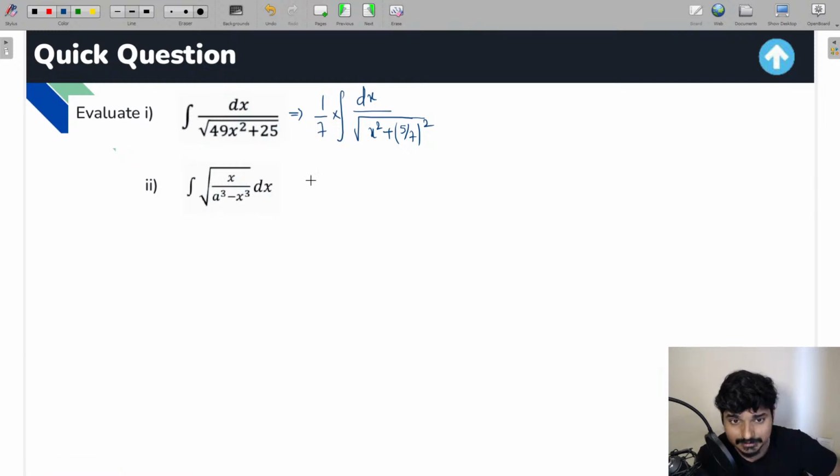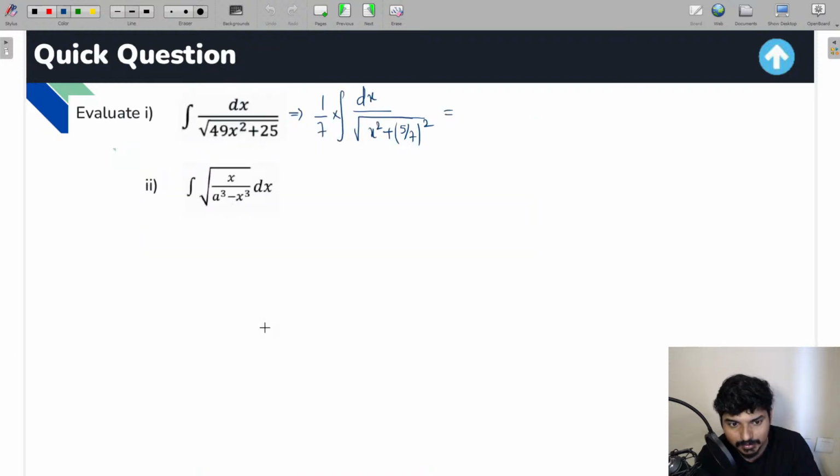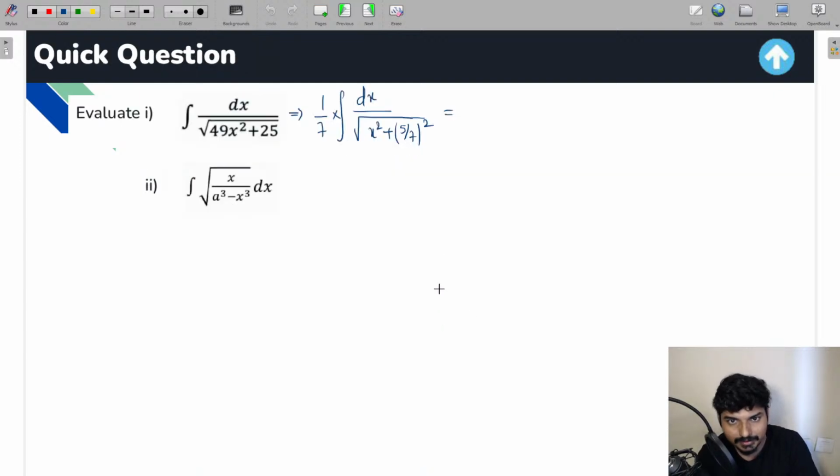Now, the second important point for you from here, guys, is that if you see this expression here, this can be written in this way. You see, this is exactly in the format of integration dx by under root of x square plus a square, for which the formula is going to be log of x plus under root of x square plus a square, right? So you're going to get 1 by 7 log of x plus under root of x square plus a square.